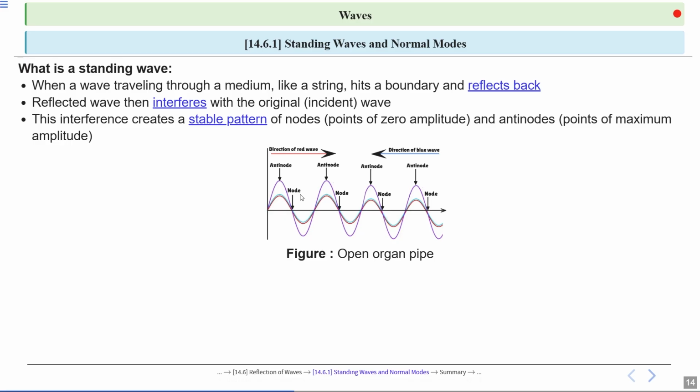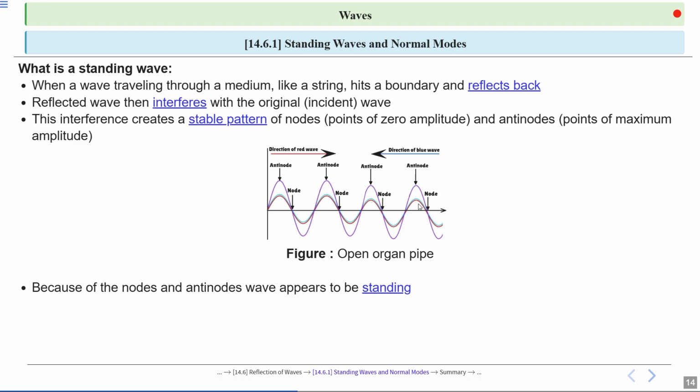As shown in the diagram here, an open organ pipe produces standing waves where both ends are antinodes, points of maximum displacement. Nodes, points of zero displacement, occur between these antinodes, as shown by the points where the wave amplitude is consistently zero. So this shows antinodes, nodes, then again antinodes, nodes, and so on.